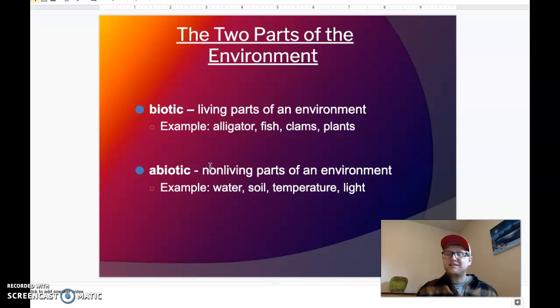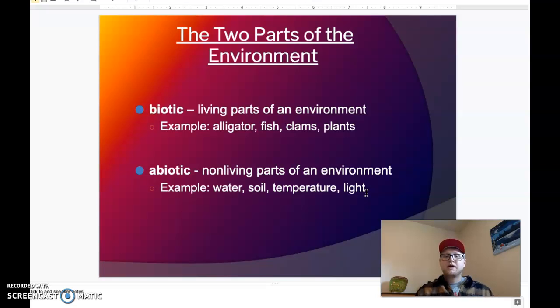Now, these aren't dead things. These are things that aren't alive or were never alive, right? Not made of cells, were never alive. So these are like water. Water isn't alive, was never alive. Soil is not alive. Temperature isn't alive. So if it's cold or if it's warm, that's a factor for the environment, but it's not a living factor. The amount of light is a factor, but not a living factor. Rocks are abiotic because they aren't alive.